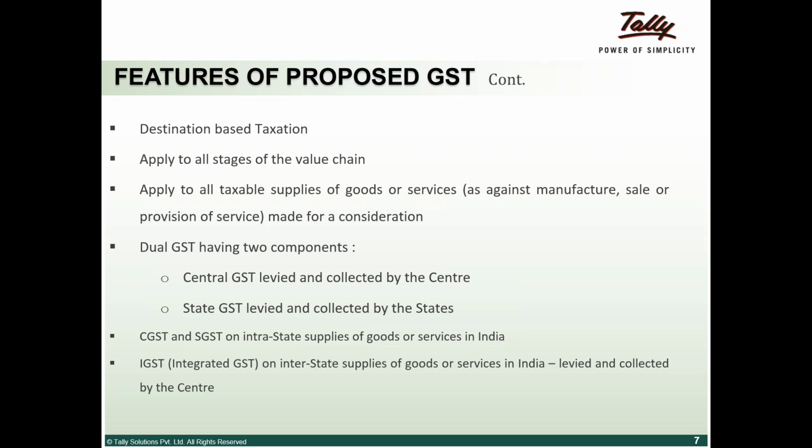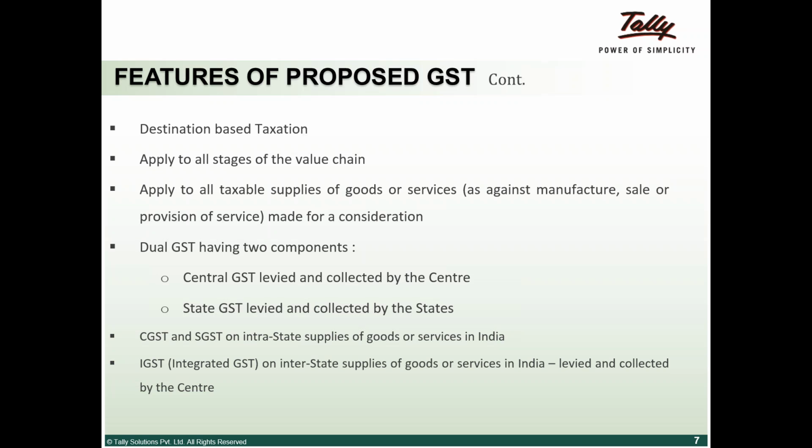tax. And the next one is that it applies to all stages of the value chain. Basically, any value additions will be taxed in the subsequent hands. For example, A is selling it to B. In such a situation, this transaction is on the transaction value basis, and it is taxable. Now B is selling it to C, and he does a value addition. Any value additions will be subject to tax in these subsequent transactions. As the value chain increases, any addition will be subject to tax.